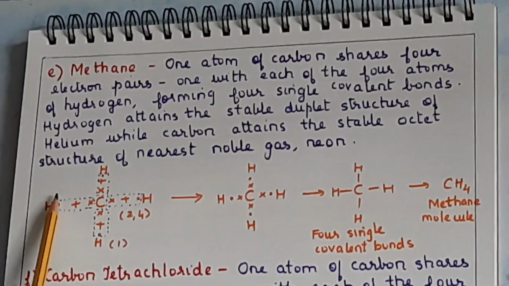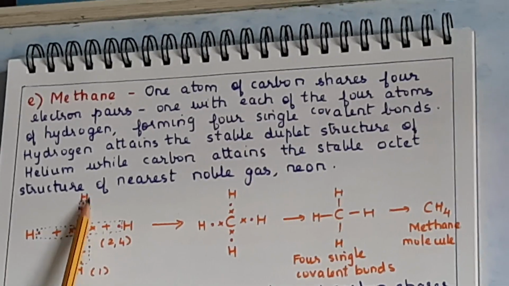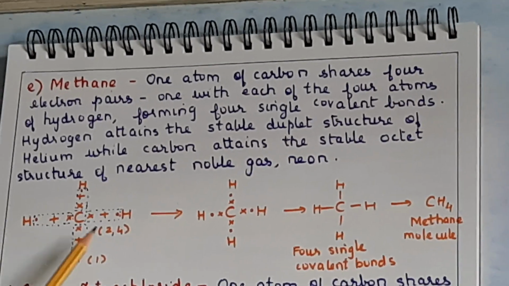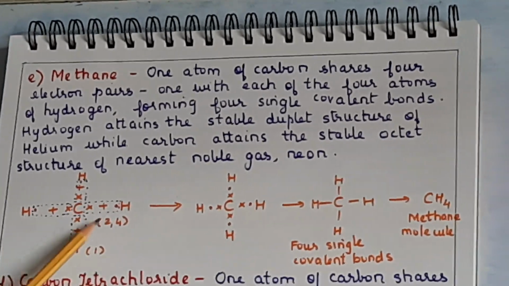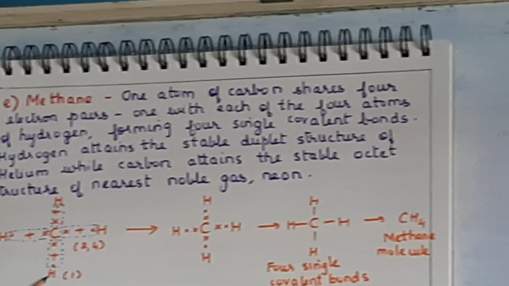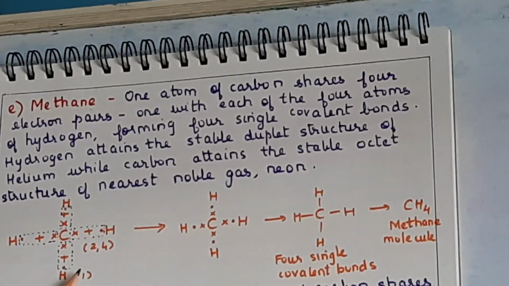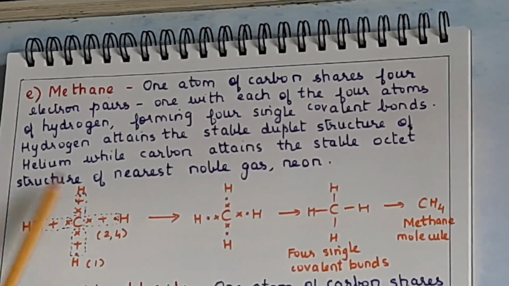Now you show the overlap by dots. So these are the dotted lines. In total, 1, 2, 3, 4 single covalent bonds will be formed. 2, 4 represents the electronic configuration of carbon and 1 stands for the electronic configuration of hydrogen. If you write it once, it is fine. You don't have to write 1, 1, 1 again like that.